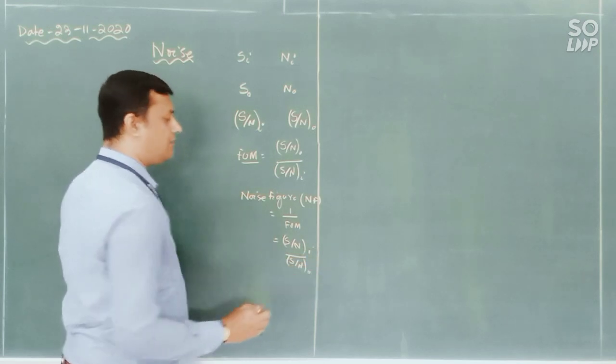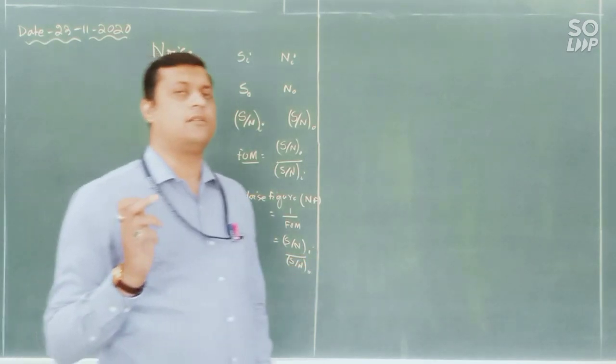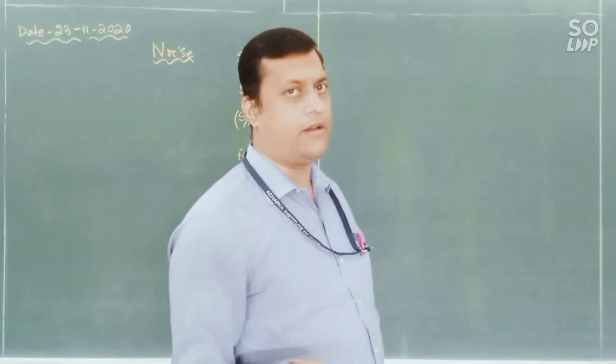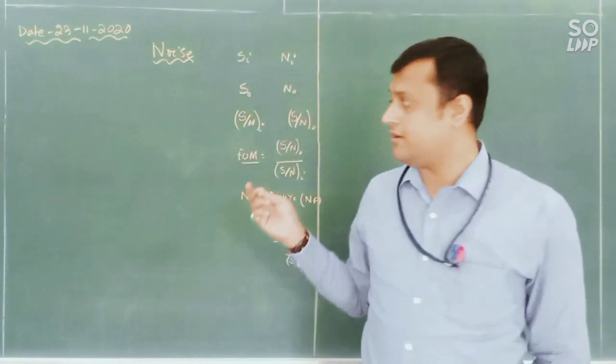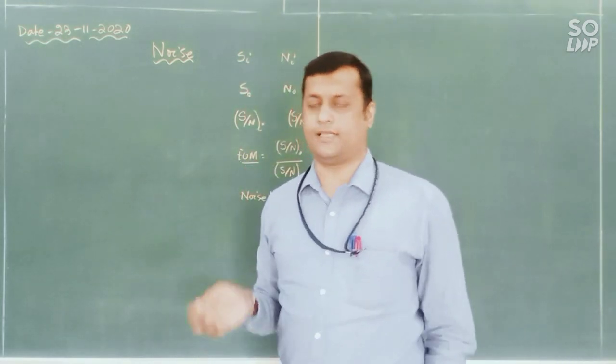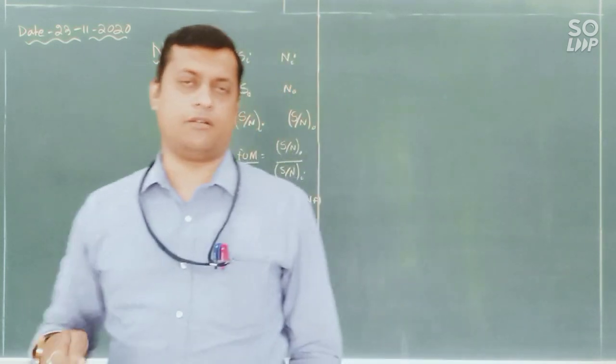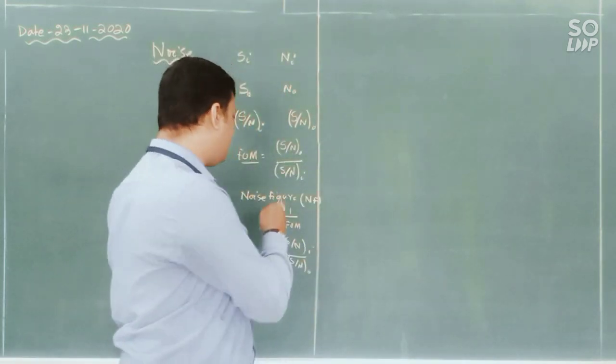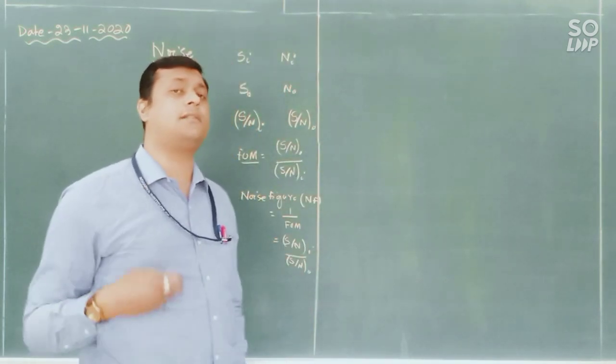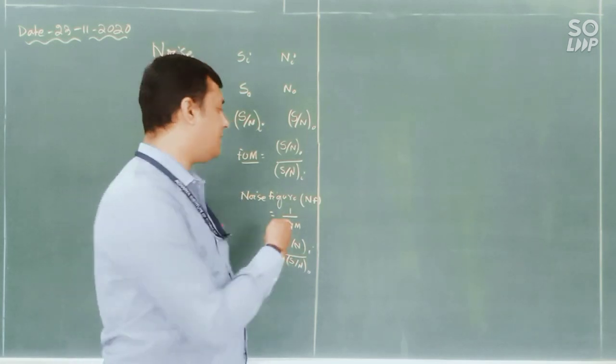You can calculate the noise figure for AM, DSB-SC, and SSB-SC signals; whatever we have identified for figure of merit, just take 1 by FOM, and you will get your noise figure.